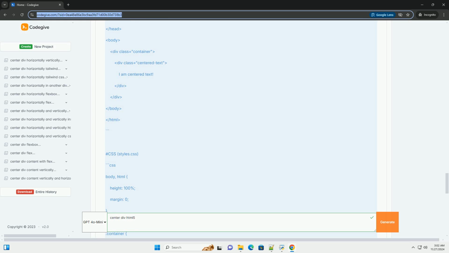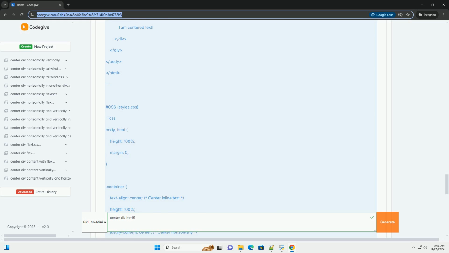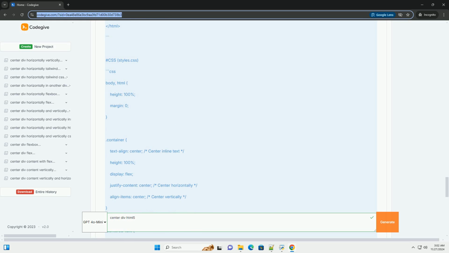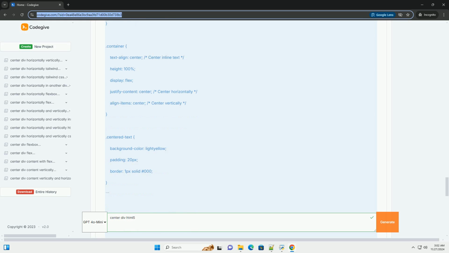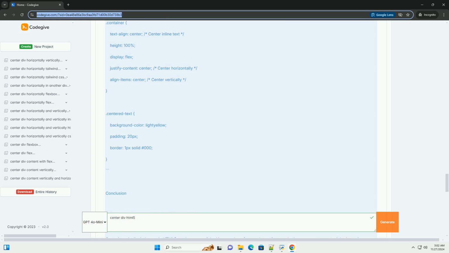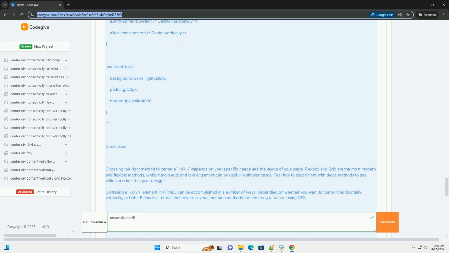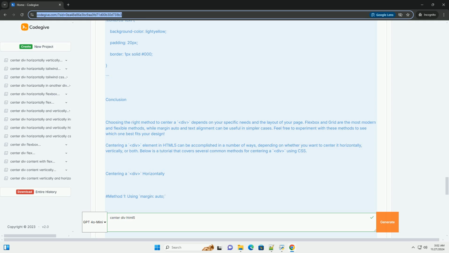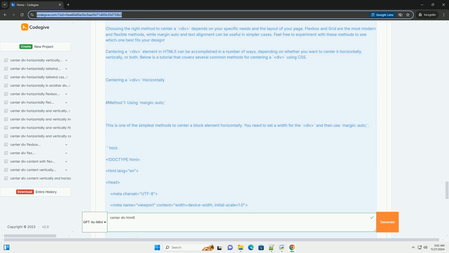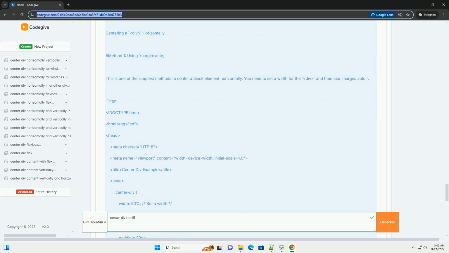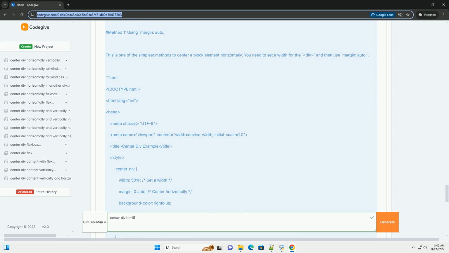Method 3, Centering with margin auto. This is a more traditional method and works well for block elements. HTML structure. You can use the same HTML structure as in previous methods. CSS, styles.css.